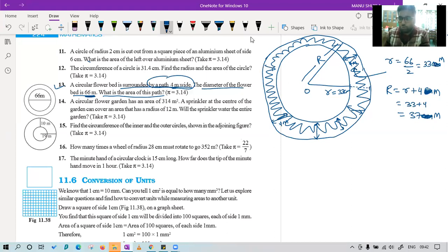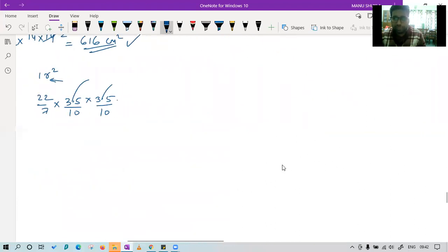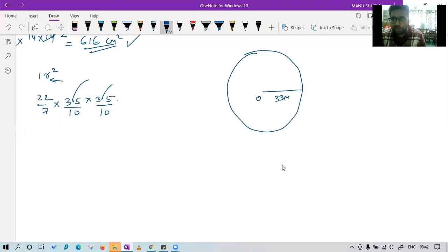Class, now tell me what is the statement? What will you write? The area of path is given by area of big circle, or area of circle with radius 37, minus area of circle with radius 33. That's it. And they have told you to use the value of pi as 3.14. So please use that also. Sir, how you got the radius of outside circle? Okay. Don't worry. Let's see. Beta, you knew that the flower bed radius is 33 meters. Is this clear?